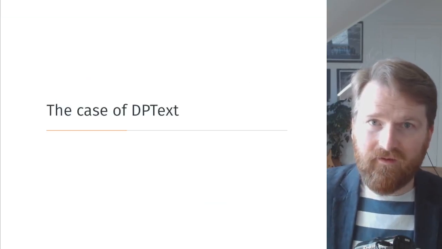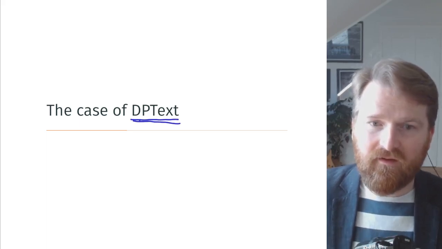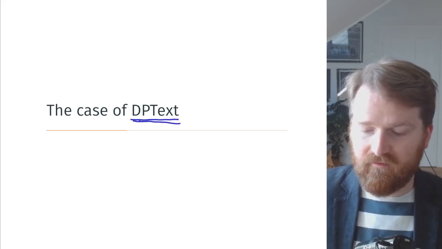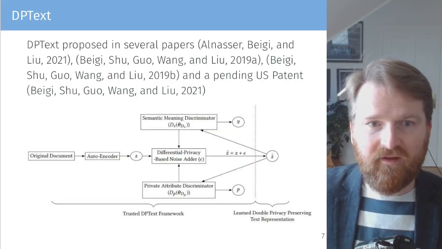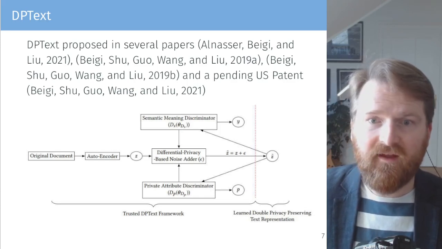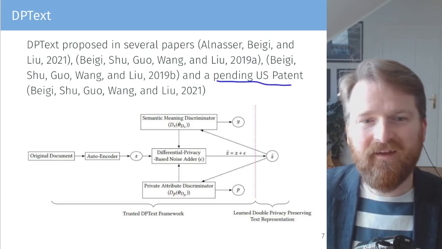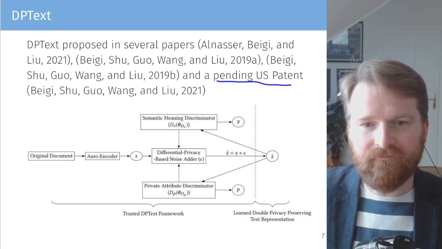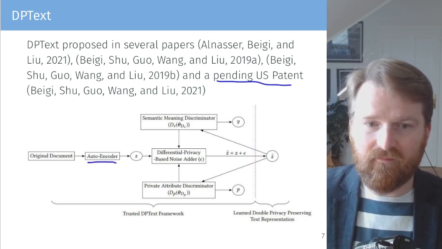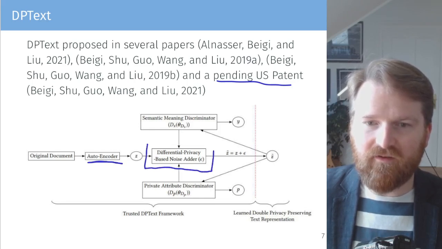So far we introduced the basics of differential privacy, and now we come to DPText. In our paper, we examined an existing system called DPText, which claims to be differentially private. DPText was proposed in a couple of papers by different authors, and they also have a US patent pending as well. DPText is a simple encoder, takes a document and creates some latent representation of it, and then adds differentially private noise. So it basically takes a vector and adds differentially private noise,